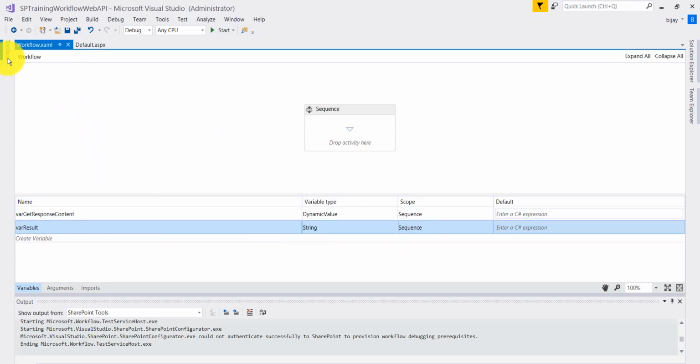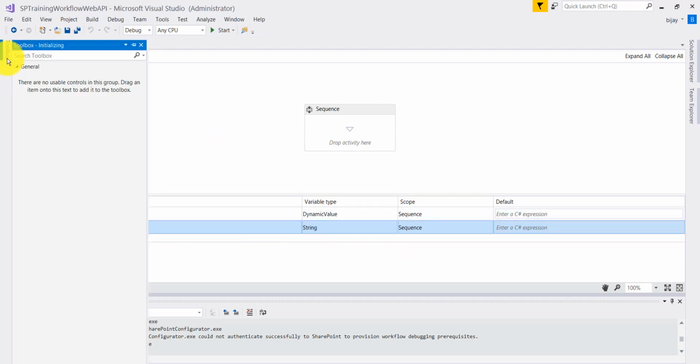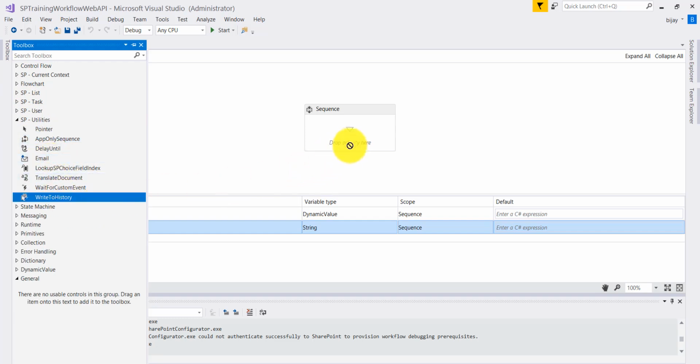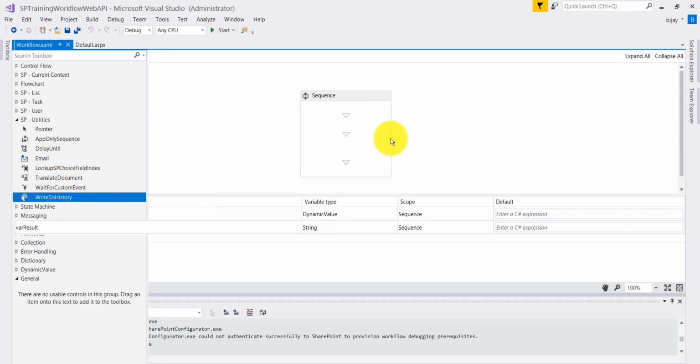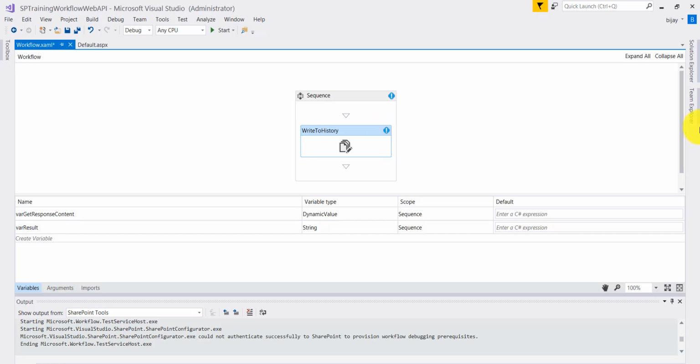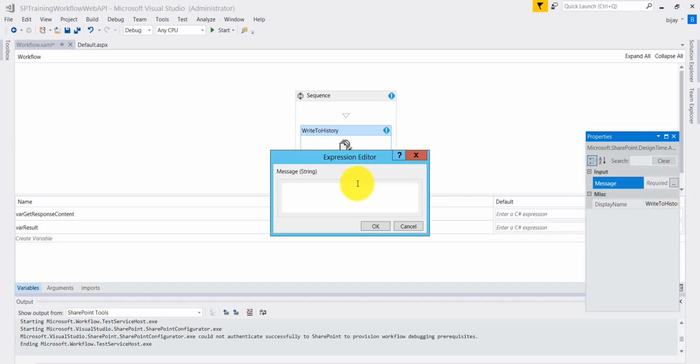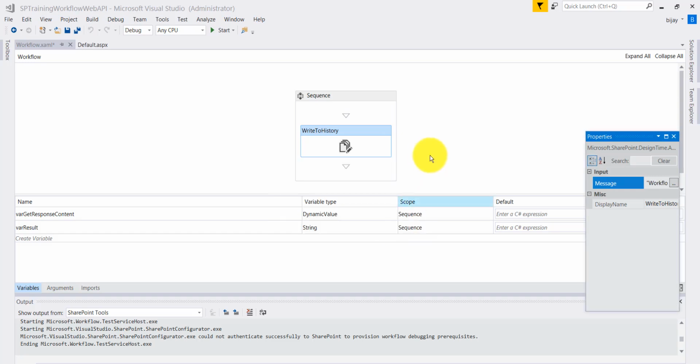Next, we will add an HTTP send activity, but before that we can have a write to history first. Let's put a write to history here, open the properties, and here we will have a message. We will say, let's say, workflow started, just a message we are putting.